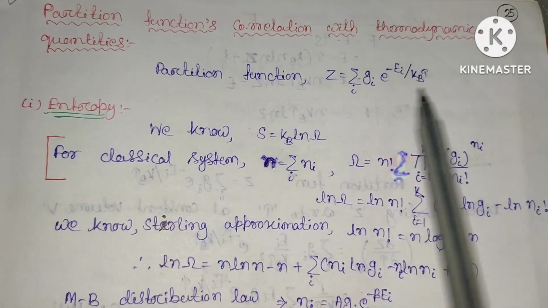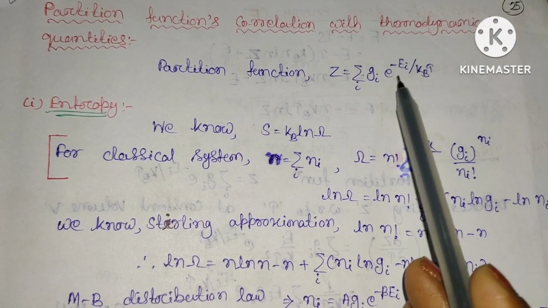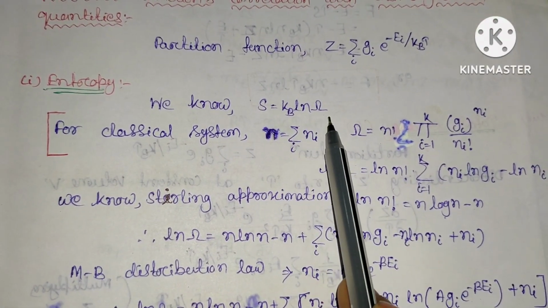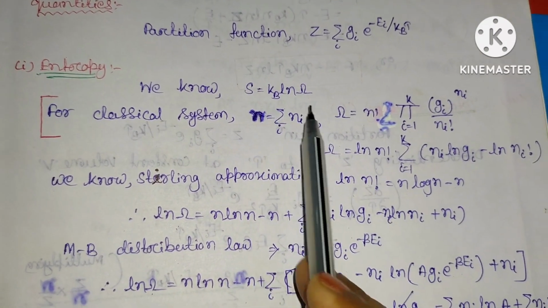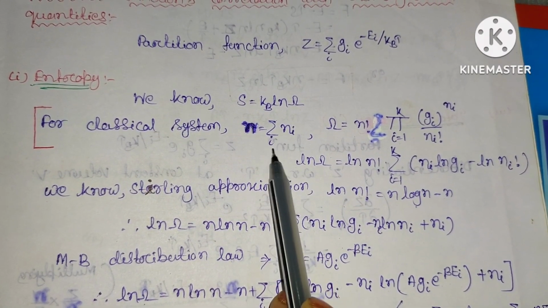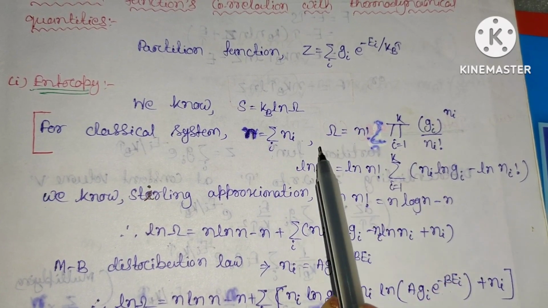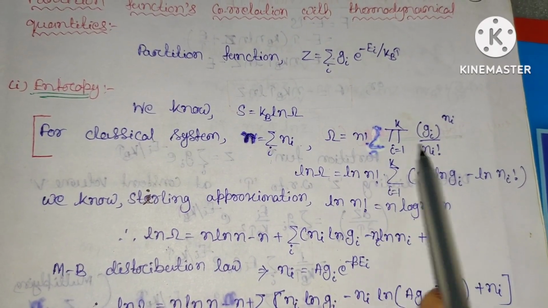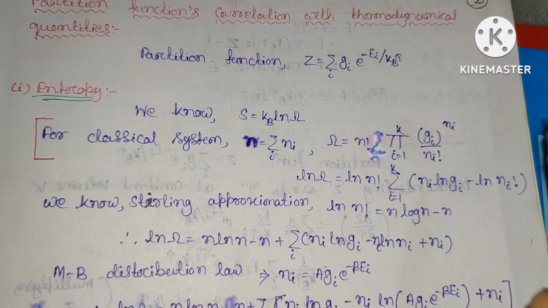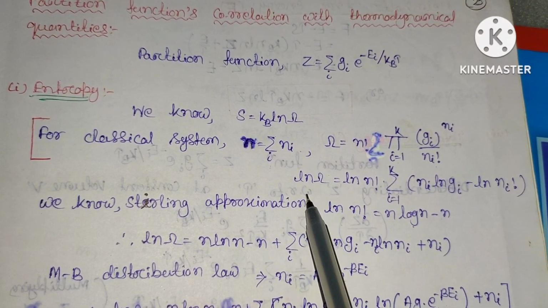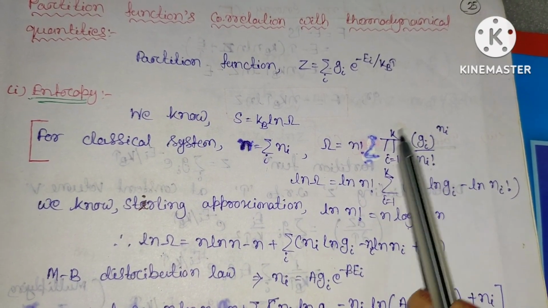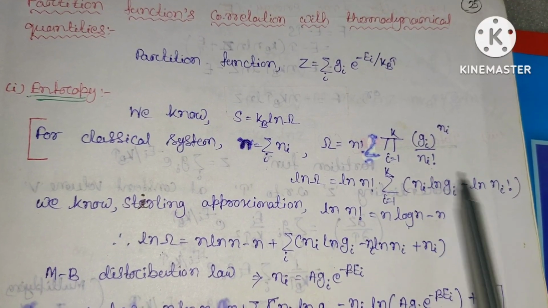So the partition function we have seen, Z equal to sum over i gi exponential minus Ei by kT. First is entropy. We know entropy equal to k ln omega. From the Stirling approach, if we calculate this for a classical system, N equal to sum over Ni, or omega for the classical Maxwell-Boltzmann is N factorial product over i equal to 1 to k gi power Ni divided by Ni factorial. Taking the logarithm of both sides, ln omega will be equal to log N factorial plus sum over i equal to 1 to k Ni ln gi minus ln Ni factorial.